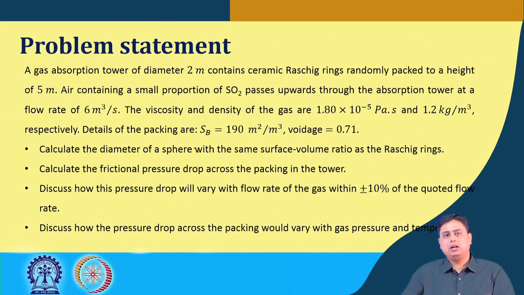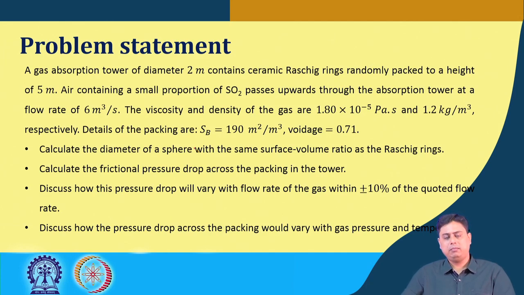Air containing a small portion of SO2 passes upward through the absorption tower at a flow rate of 6 meter cube per second. The viscosity and density of the gas phase are given.